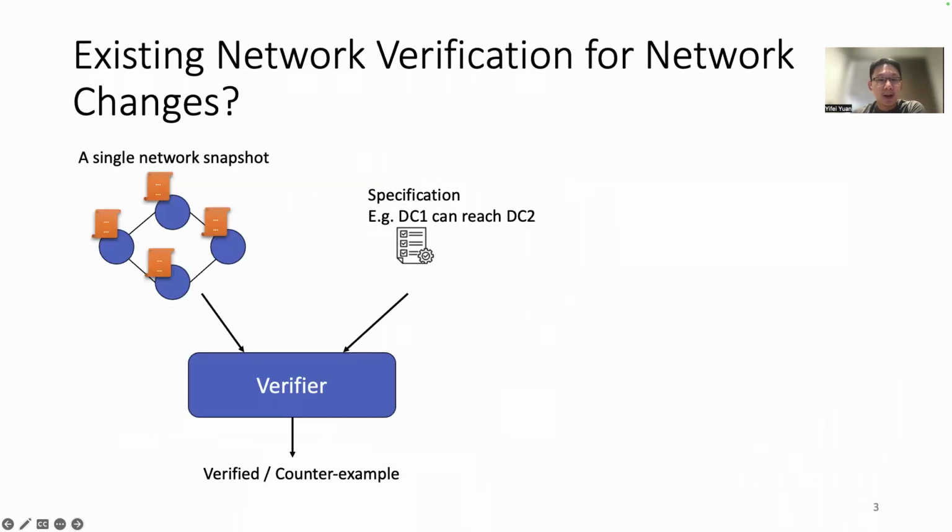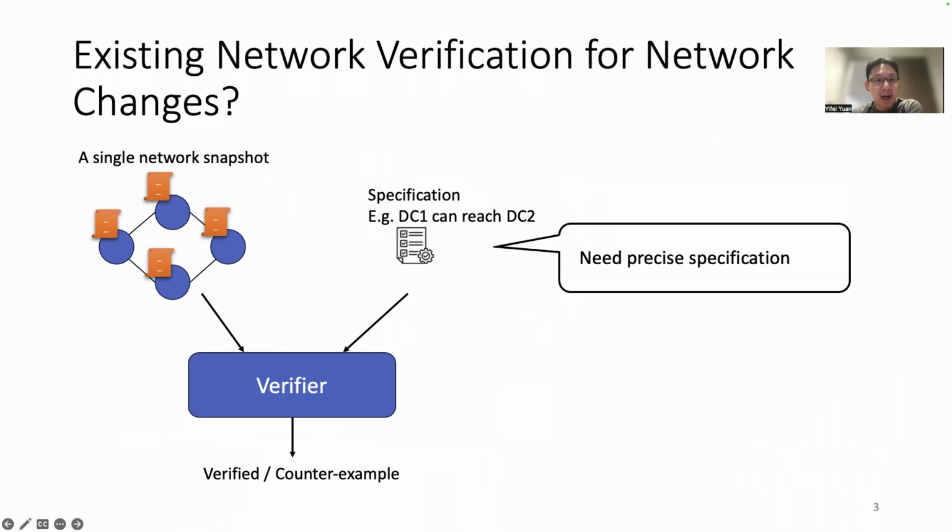In the last 10 years, there has been remarkable progress on network verification research. Typically, existing verification tools can verify whether a single network snapshot satisfies a spec, such as DC1 can reach DC2. We call them single snapshot verification. However, applying those single snapshot verification abstractions to network changes is challenging. One of the key reasons is a lack of precise specification.